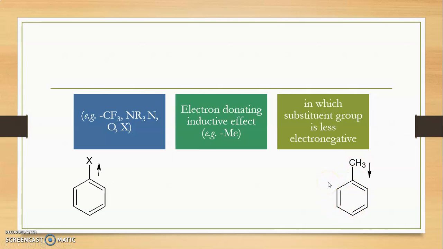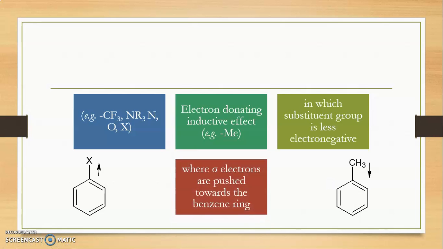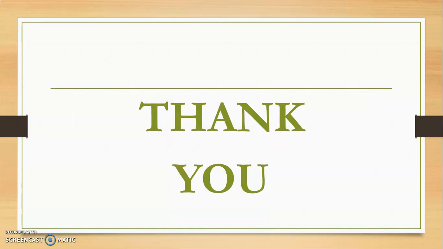Such a type of inductive effect is known as the electron donating inductive effect, where sigma electrons are pushed towards the benzene ring. So here we have seen the inductive effect which is exerted through the sigma system, and there are two types. One is electron withdrawing, where this X is more electronegative, and the other where the CH3 or alkyl group is less electronegative, due to which it exerts the electron donating inductive effect. So this is about the inductive effect. The second electronic effect we will see in the next part. Thank you.